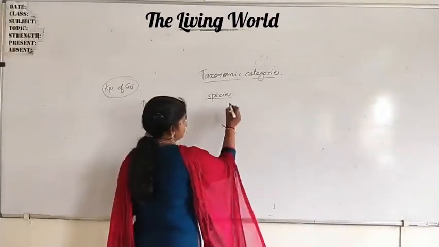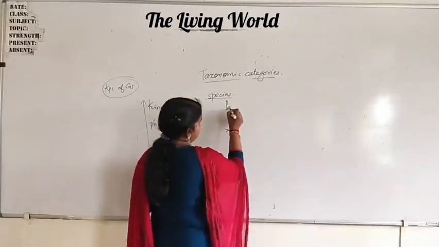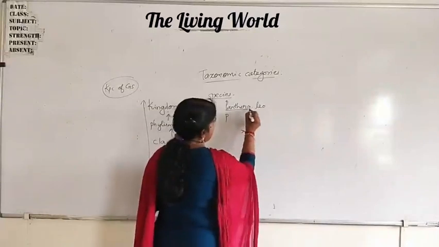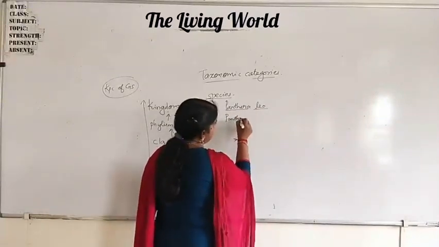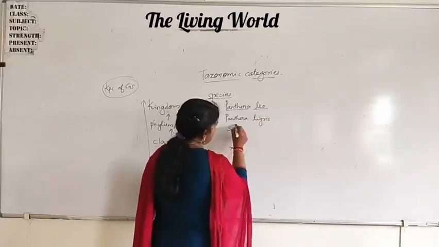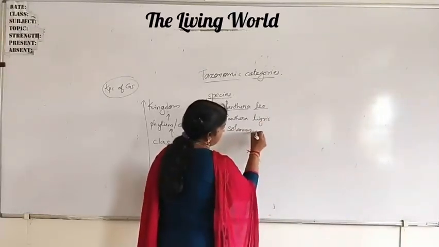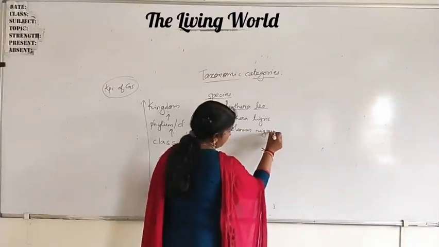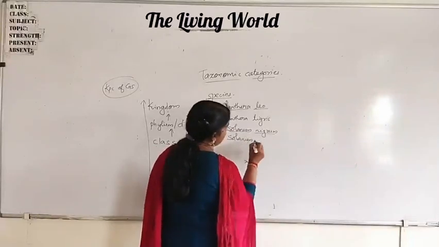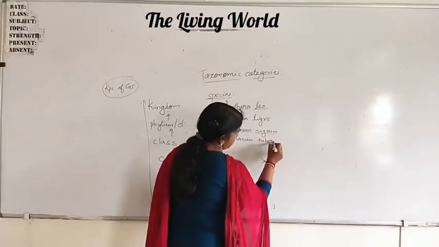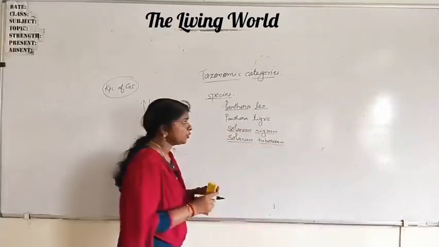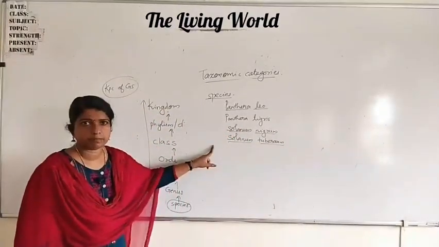For example, I will write the scientific names: Panthera leo, Panthera tigris, Solanum nigrum, Solanum tuberosum.